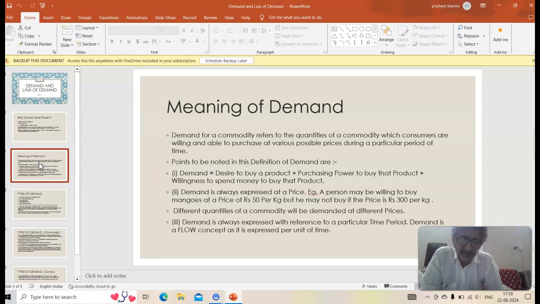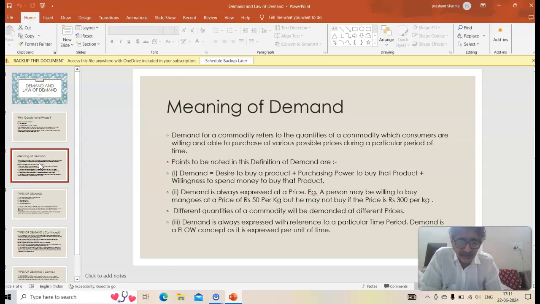The second point to note about demand is that demand is always expressed at a particular price, because people buy more of a product when it's cheap and they buy less of a product when it's costly. I'm talking about normal goods. Example: these days it's the summer season, so mangoes are cheap right now. Suppose a person would be willing to buy mangoes when the price is, let's say, 50 rupees per kg. But the same person may not be ready to buy mangoes in off season, when imported mangoes or Alphonso mangoes are available at a price of, let's say, 300 or 400 rupees per kg, because he'll find it very costly.